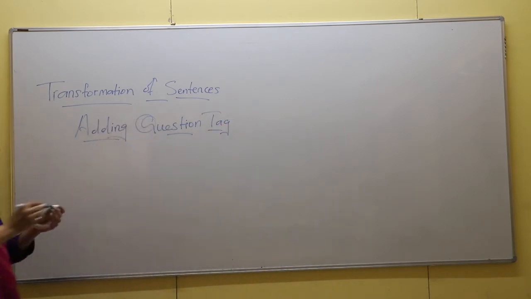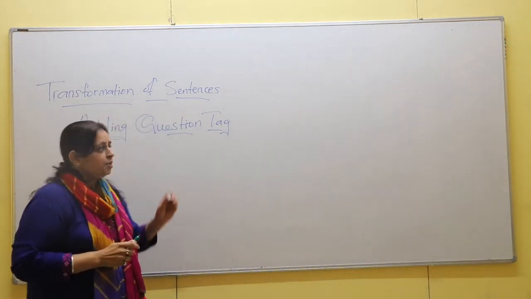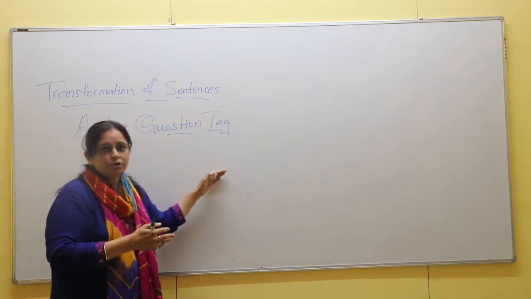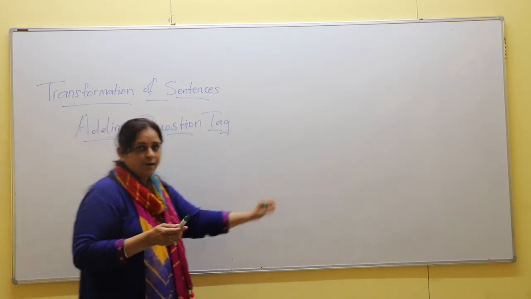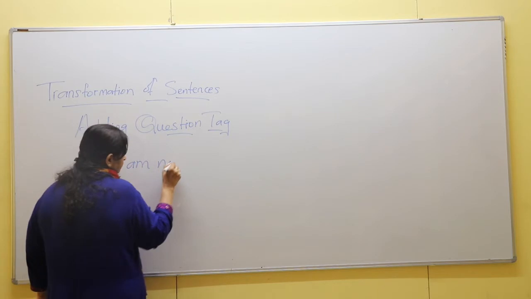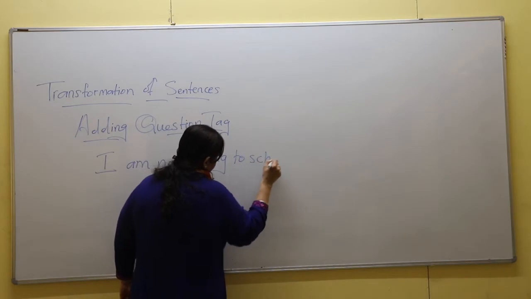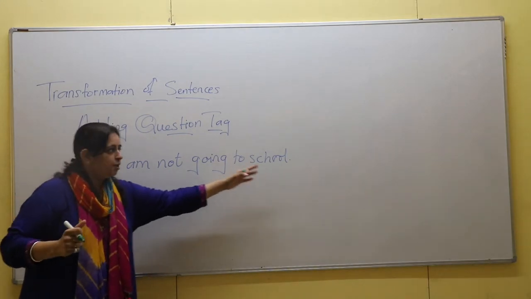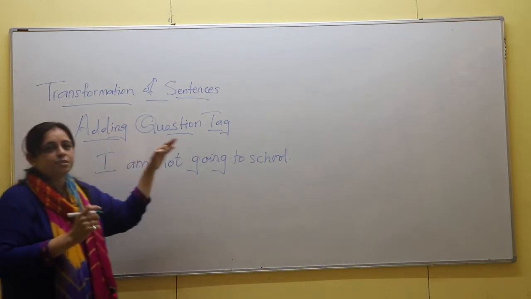Now in this topic, the rules will be the same as we have done for the transformation of assertive to interrogative. In assertive to interrogative, you had to write the whole sentence, but over here, while you are adding question tag, you just have to add two words at the end of the sentence, right? I'll give you the example. Now this sentence is, I am not going to school. Now the rules, again I am telling you, the rules will be the same of what we have done in the transformation of assertive to interrogative.